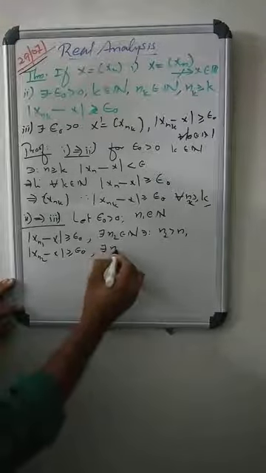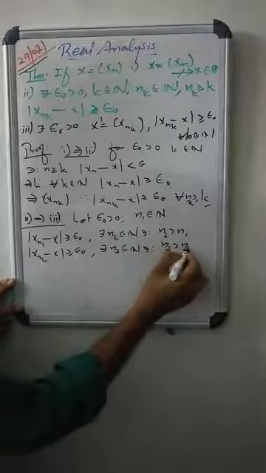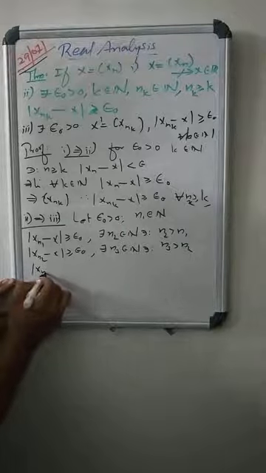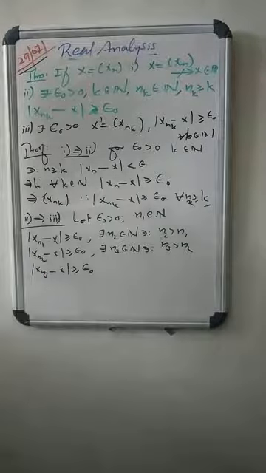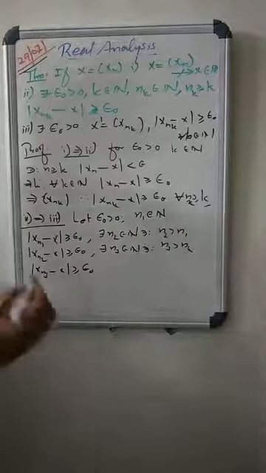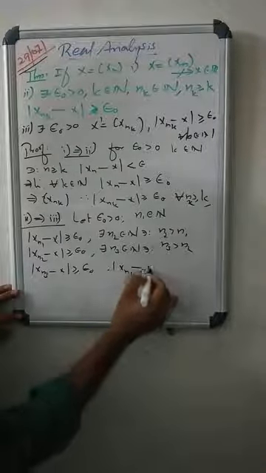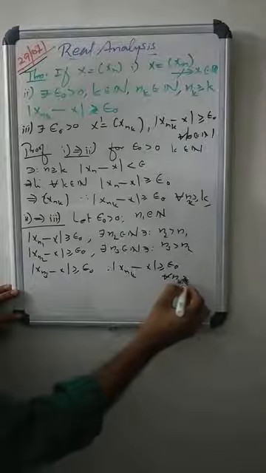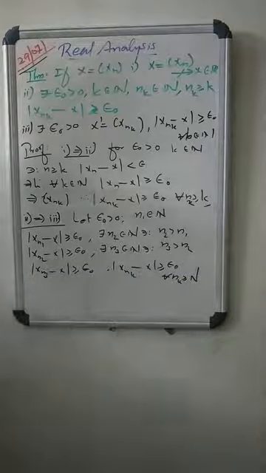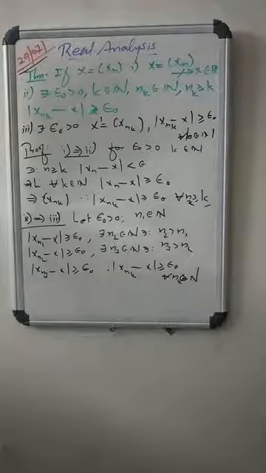Again, there exists n3 in N such that n3 is greater than n2 with the modulus of x_n3 minus x greater than or equal to epsilon naught. Proceeding in the same way, finally you will have the modulus of x_nk minus x greater than or equal to epsilon naught for all k in N. So 2 implies 3 is finished.